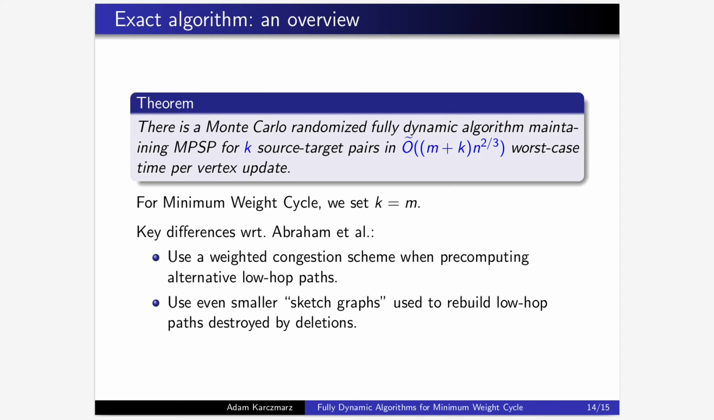For those of you that are familiar with that work, the key differences are as follows. First, we use a weighted congestion scheme when precomputing alternative low-hop paths so that we can take advantage of the sparsity of both the graph and the set of source target pairs of our interest. And we use even smaller sketch graphs in order to rebuild low-hop paths destroyed by deletions.